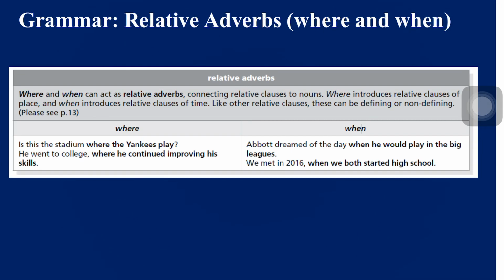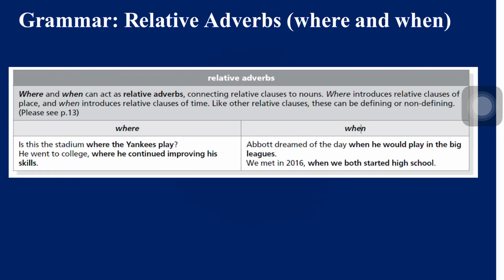And now let's talk about relative adverbs like where and when. Okay, where and when can act as relative adverbs, connecting a relative clause to a noun. Where introduces the relative clause of place, and when introduces the relative clause of time. Like other relative clauses, this can be defining or non-defining.